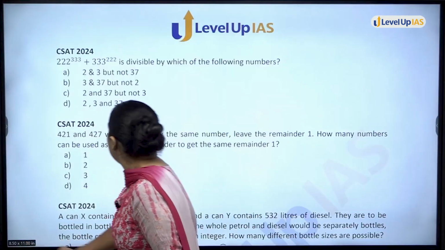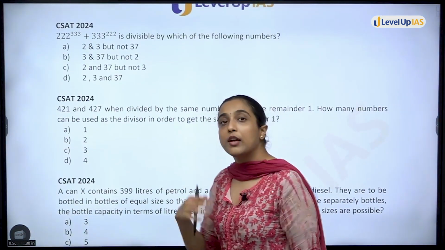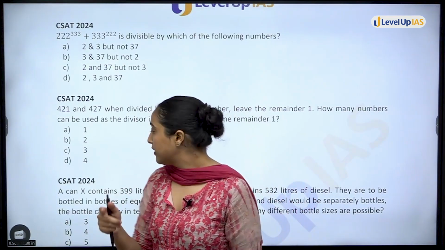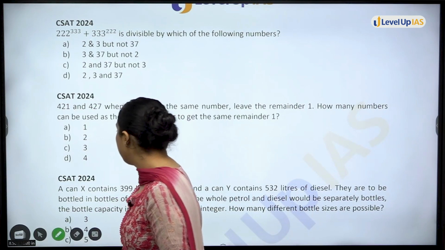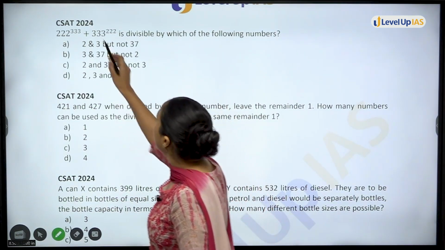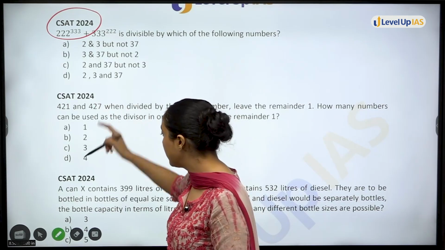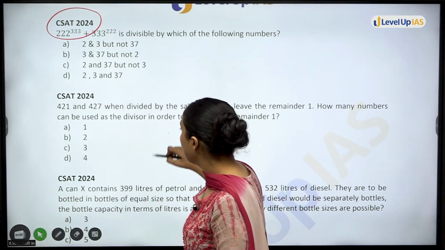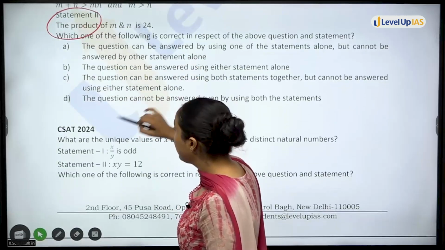Also, see, these are all the questions of your number system topic which we are going to discuss. So you can see here, for example, in this topic only, in CSAT 2024 itself, first question, second question, third question, fourth question, then fifth question also.